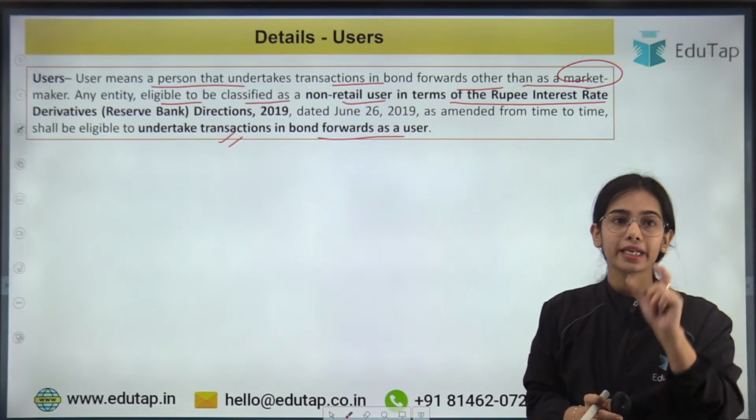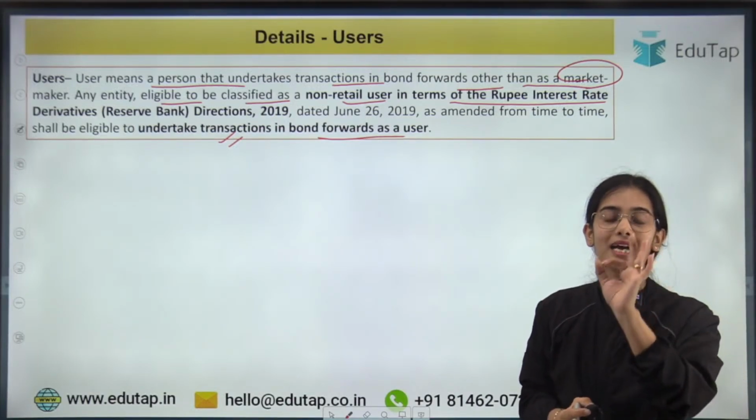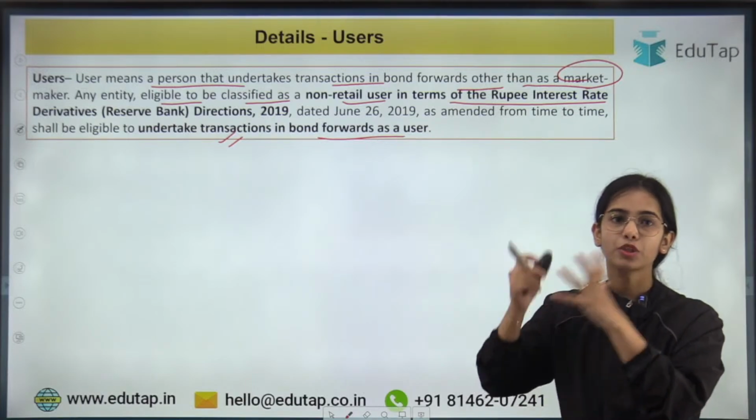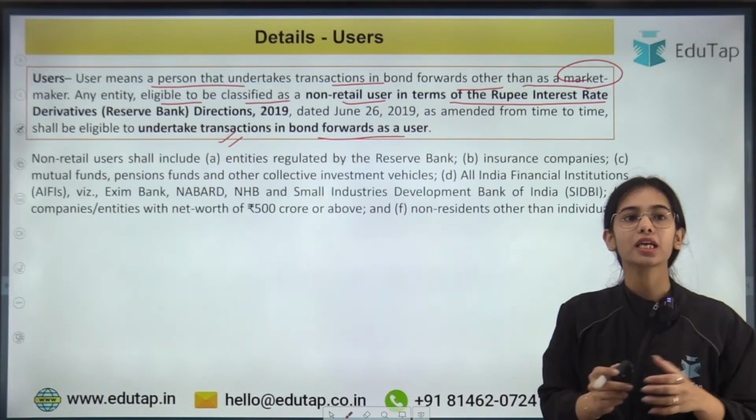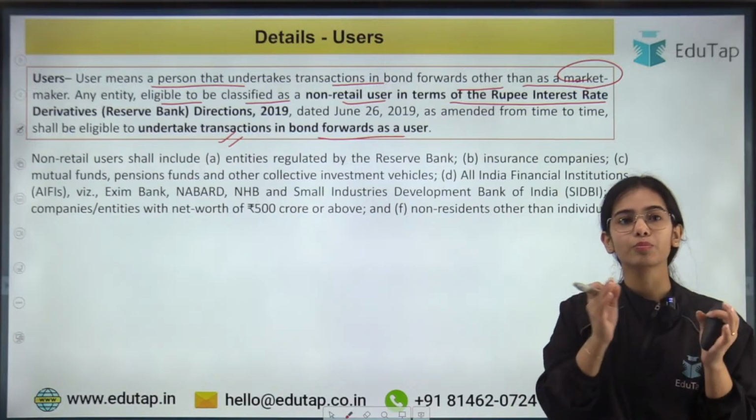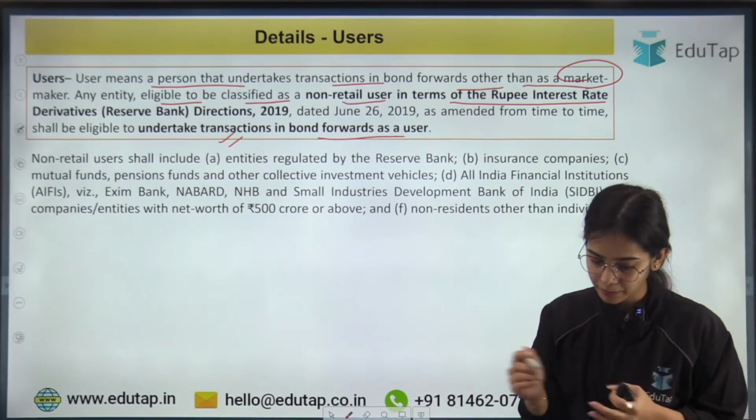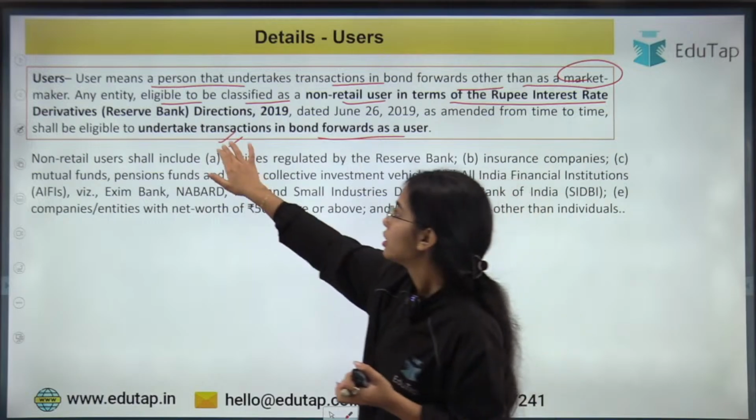So any entity that is eligible to be classified as a non-retail user as per the 2019 directions can undertake the transactions in the bond forwards as a user. Okay, so this is the idea.